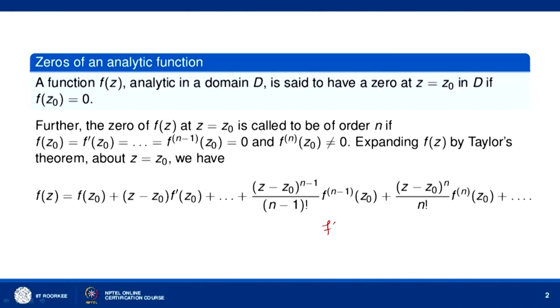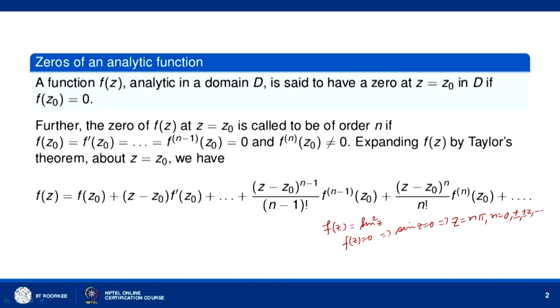Say, for example, we can consider f(z) equal to sine square z. Then we know that f(z) equal to 0 gives sine z equal to 0, which means that z equal to n pi, where n is equal to 0, plus minus 1, plus minus 2 and so on.